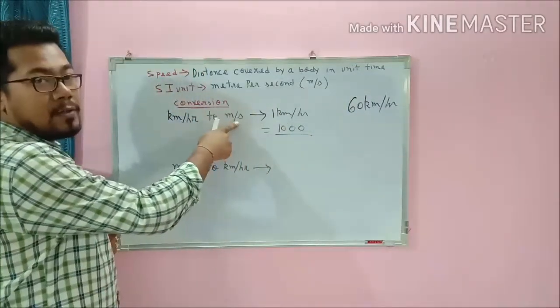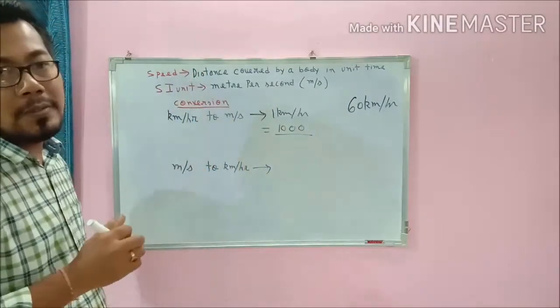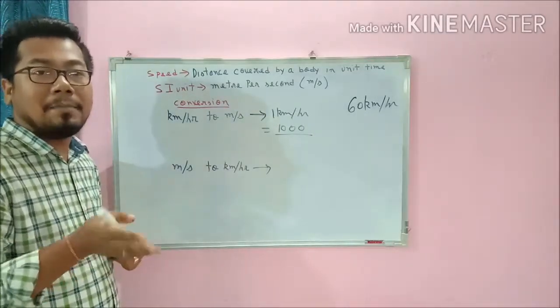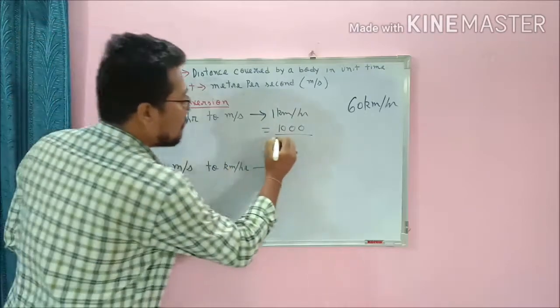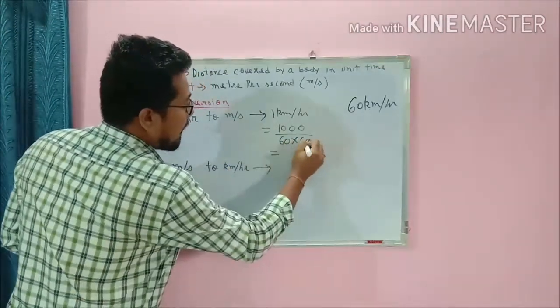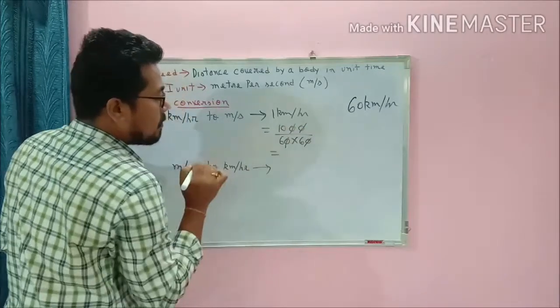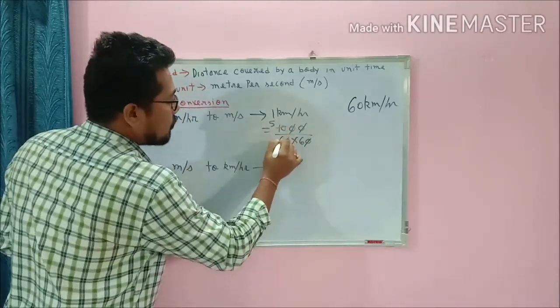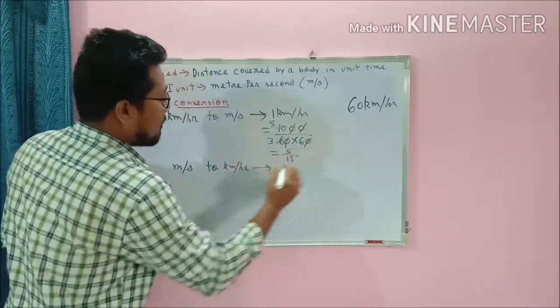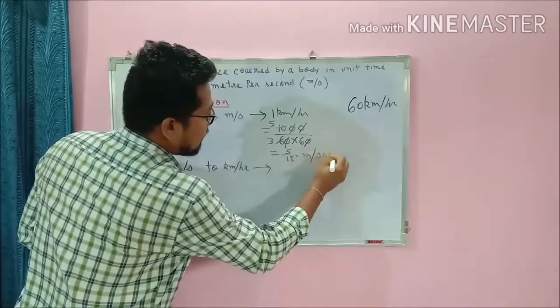I have to convert into seconds. 1 hour equals 60 minutes, and if I convert those minutes into seconds, I will multiply 60 into 60. Yes or no? So if I cancel the zeros, 2 5s are 10, 2 3s are 6. How much did I get? 5 by 18 meter per second.